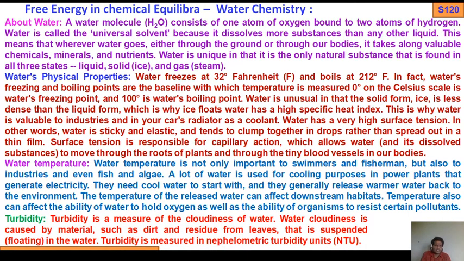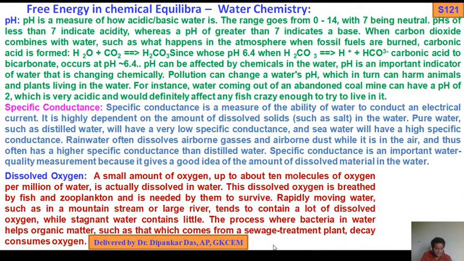So these are the physical properties of water: temperature and turbidity. Next, pH. This is another important parameter of water. We know pH is the negative logarithm, base 10, of the concentration of H plus ions, or you can say the activity of H plus ions. We have already discussed in acid-base what pH is and what the pH range is.